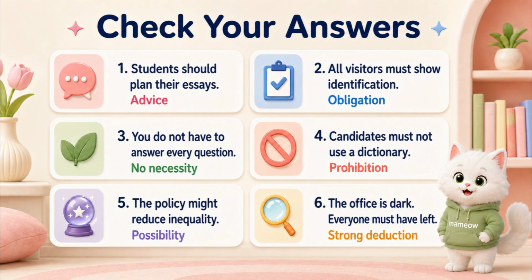Let's check the answer. 1. Should expresses advice. 2. Must expresses obligation. 3. Do not have to expresses no necessity. 4. Must not expresses prohibition. 5. Might reduce expresses possibility. 6. Finally, must have left expresses a strong deduction about the past based on the evidence that the office is dark.